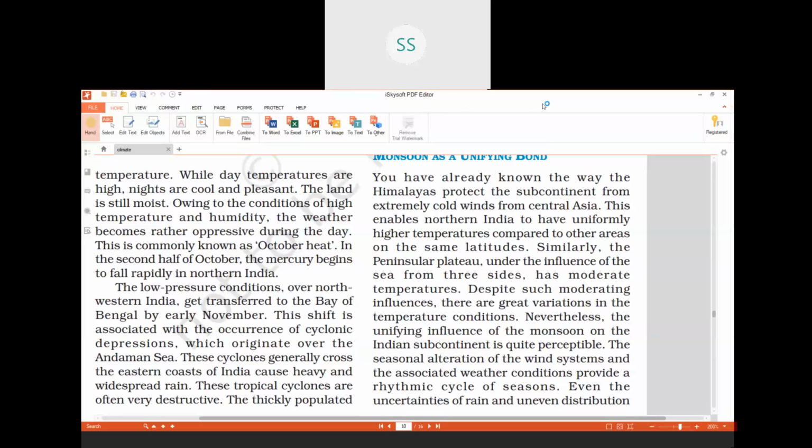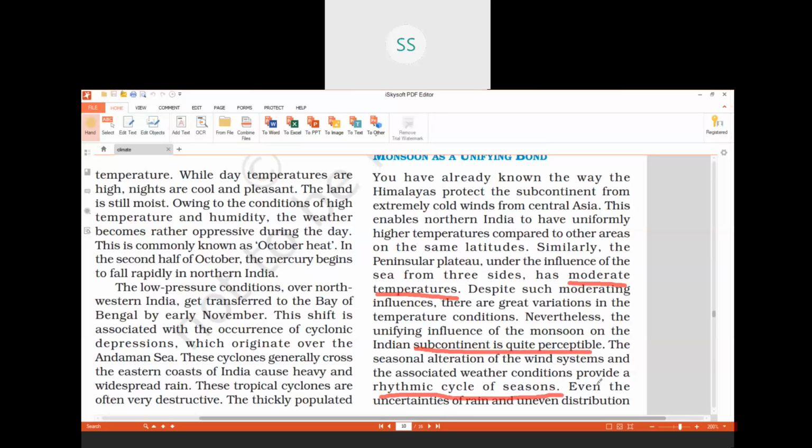Number one, they moderate the temperature; whenever there is rainfall, it will bring the temperature down. Then they also unify us because all the people of the subcontinent wait for these monsoons, and they set a rhythmic cycle of seasons.